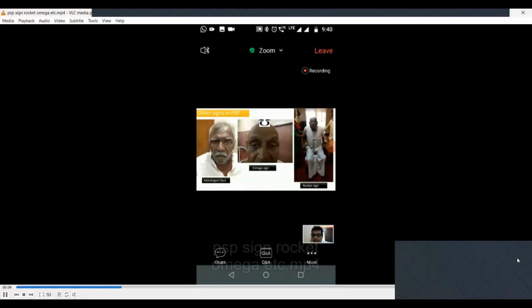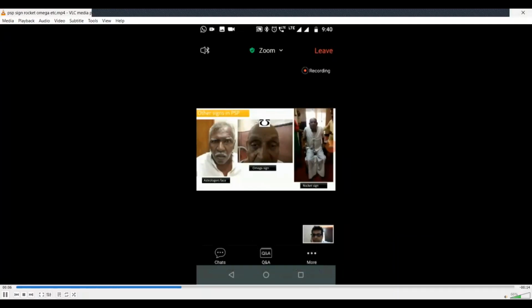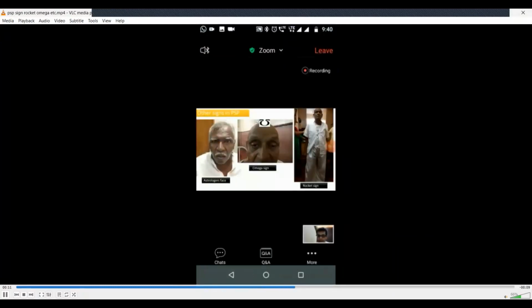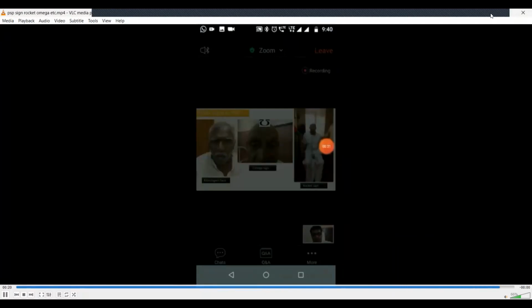You see the face, tearing look, and over contraction of the facial muscles, and the rocket sign. He stands up and again falls back due to postural instability. This is called rocket sign.